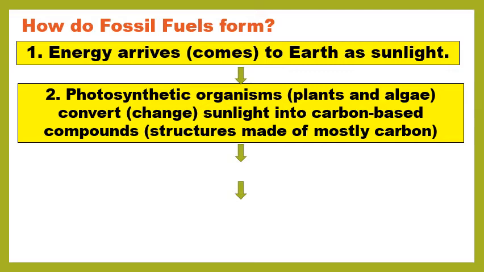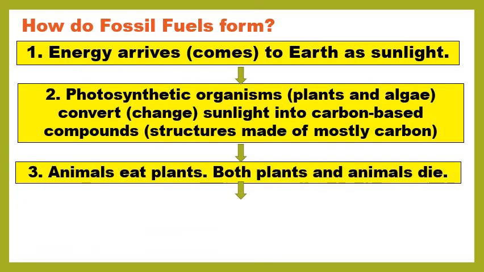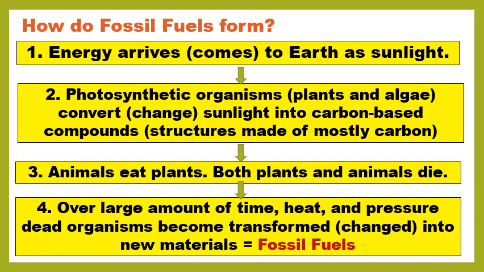Basically, plants and algae will make structures that are mostly made of carbon. Then animals will eat plants, and unfortunately, both plants and animals will die. Sads. All right, and over a large amount of time, heat and pressure, dead organisms will be transformed or changed into new materials, and these new materials are fossil fuels.